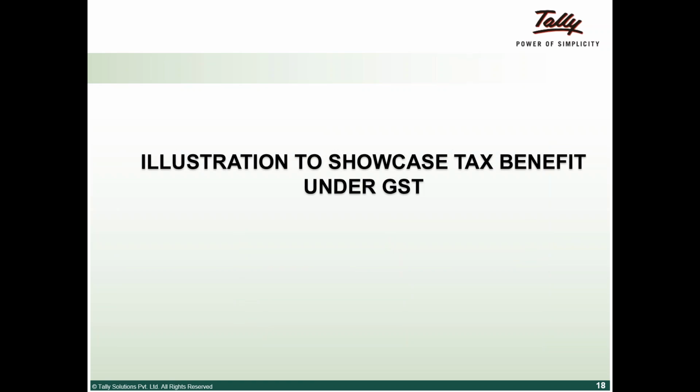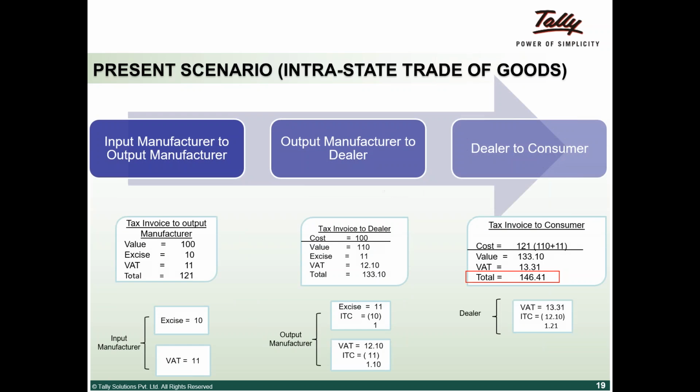Now, this becomes important as to what the tax benefit under the current regime is, and how it will look under GST. Basically, I've taken three streams of transactions. One is that the input manufacturer sells to the output manufacturer. The output manufacturer sells to a dealer. The dealer sells to the consumer. It's basically a chain of transactions, but I've split those transactions segment-wise. First, an input manufacturer sells to an output manufacturer.